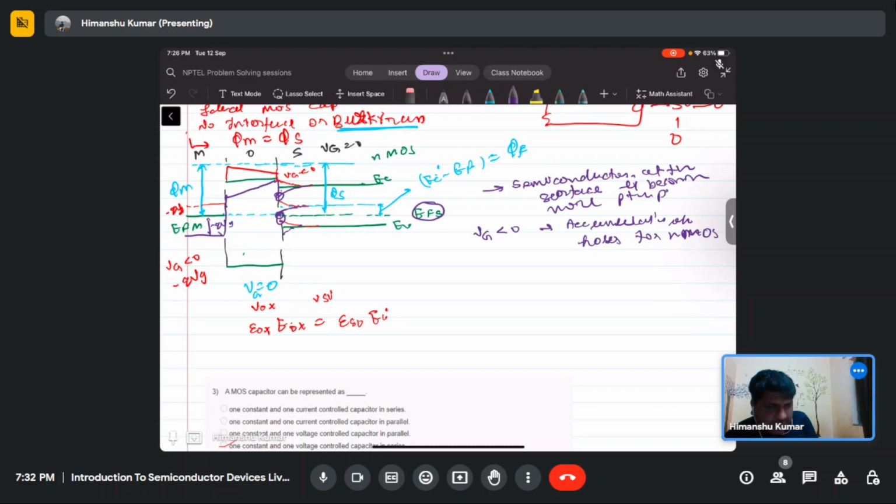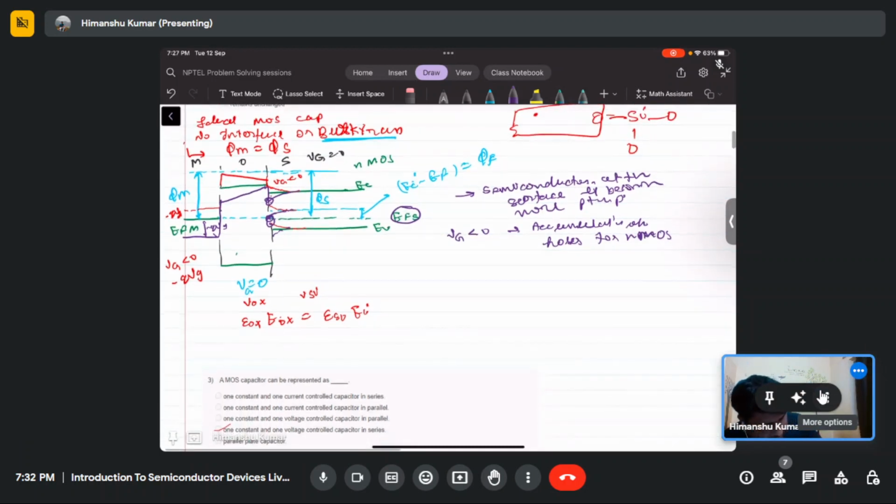EC is coming closer to EF, which means at the interface the semiconductor is becoming more n type. What does it mean? The holes are getting pulled away from the band, and the acceptors are getting ionized. That's why the interface is becoming more n type.